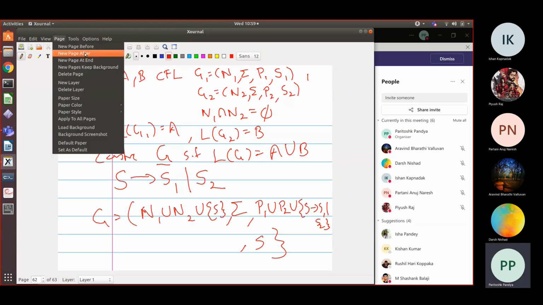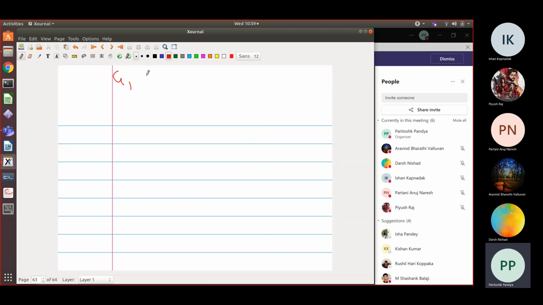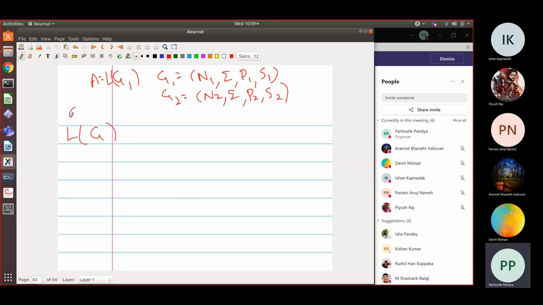So I will add a page there also. So I've got G1 deriving A, equal to the language of G1, and G1 is of the form N1, sigma, P1, S1, and G2 is N2, sigma, P2, S2, right? How will I get a grammar G, construct G such that the language of G is equal to A dot B?